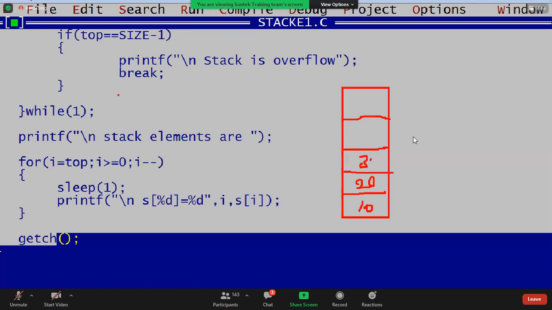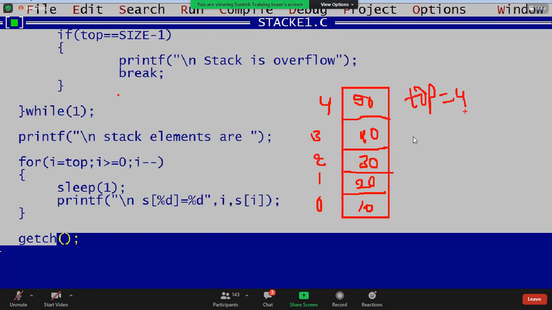This is 30, 40, 50. Those locations, guys: 0 location, first location, second location, third location, and fourth location. Okay, i is top. Top is 4. Now i greater than or equal to 0.